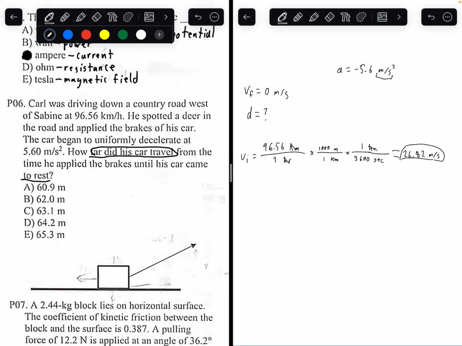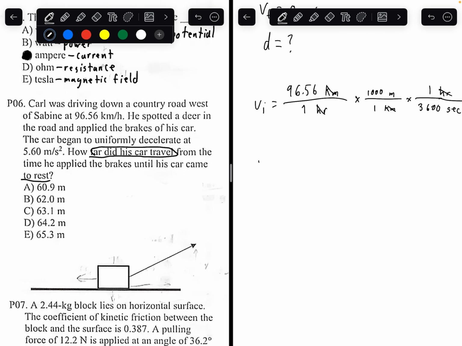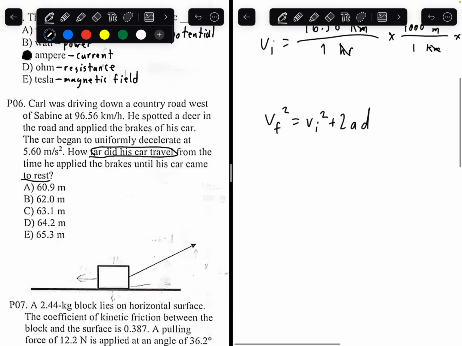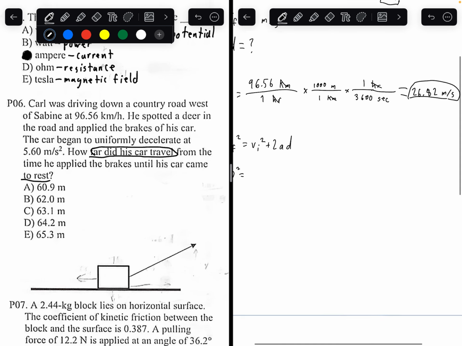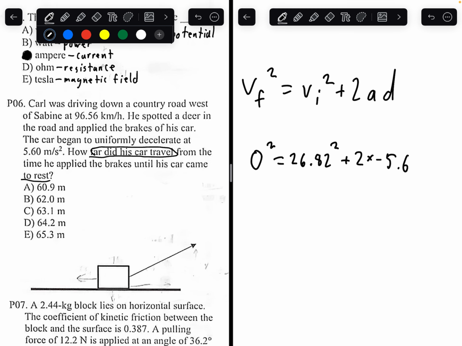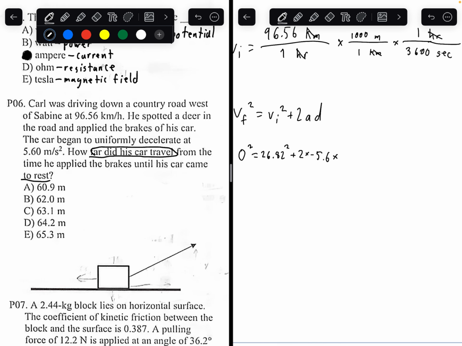Now we use this one kinematic equation: final velocity squared equals initial velocity squared plus 2 times the acceleration times the displacement. Now it's just a matter of plugging in all the values. What is the final velocity? We got that to be 0 because the car stops, the car's at rest. 0 squared. Initial velocity is 26.82, squared. Acceleration is negative 5.6. And displacement is what we're trying to find.